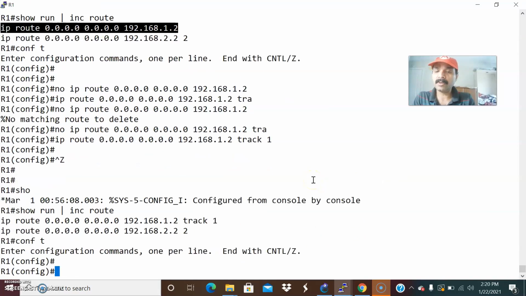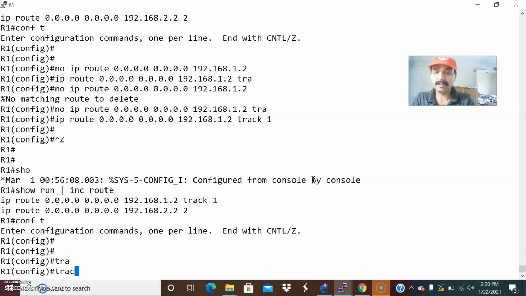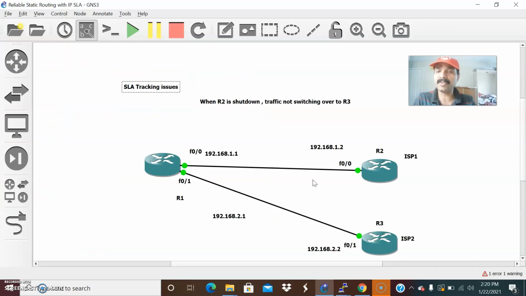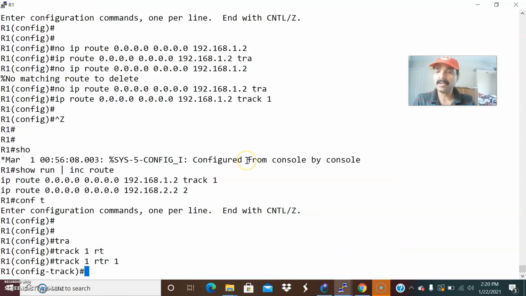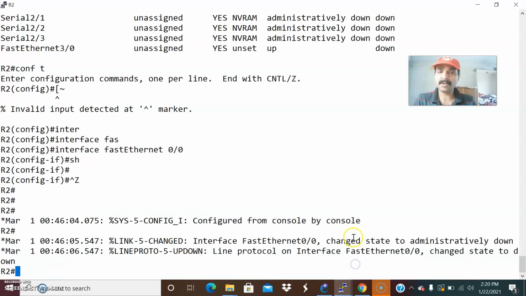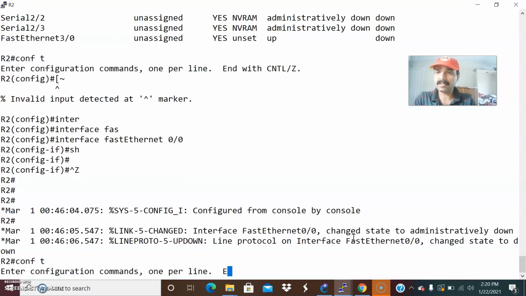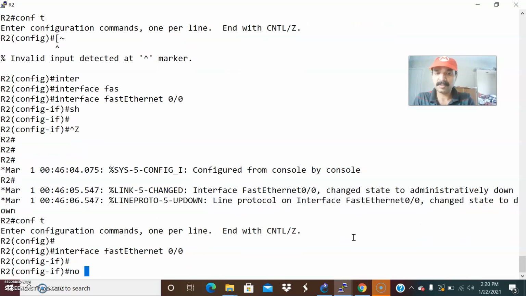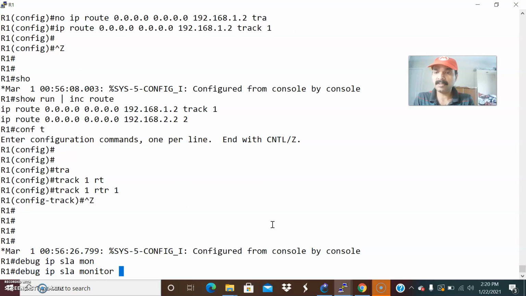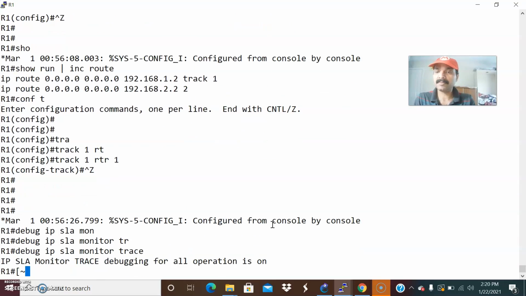After that, what you have to configure is track 1. Then I have to configure the router object RTR, which I'm giving as the first router, RTR1. That's the thing I have to configure. Now let us do the shut and no shut. Before that, let us enable this interface. No shut. And now let us do the debug IPSLA: debug ip sla monitor trace, right?